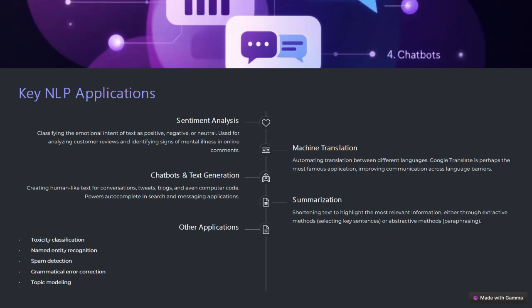That's again an example of an NLP application. It's also used in many other applications like toxicity classification, named entity recognition, spam detection, and grammatical error correction. For example, Grammarly uses grammatical error correction extensively. Topic modeling, again, these are some of the applications of NLP. There are lots of other applications which you can study in detail.